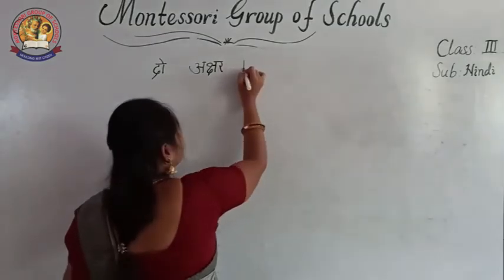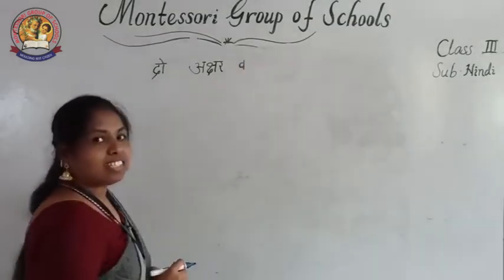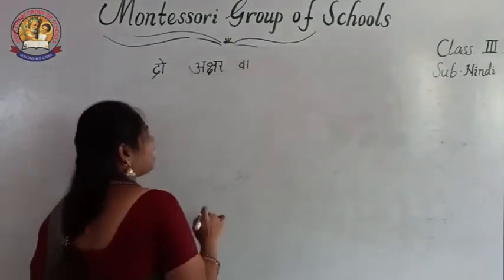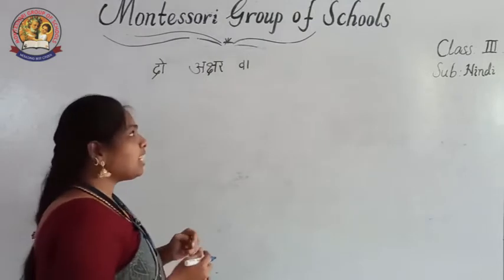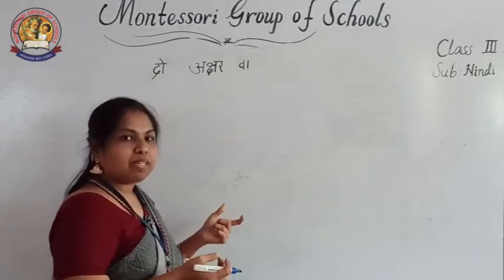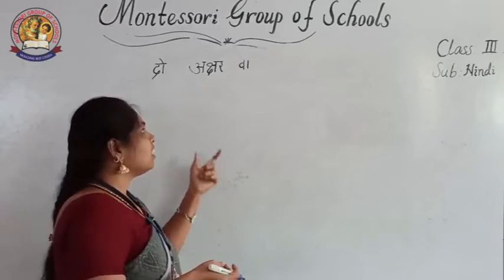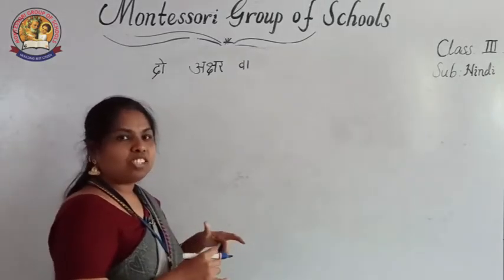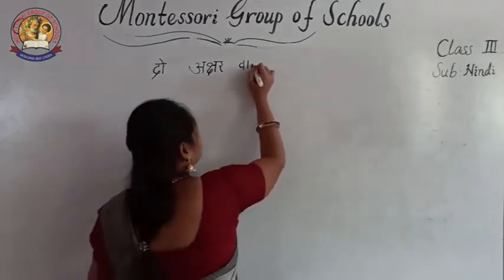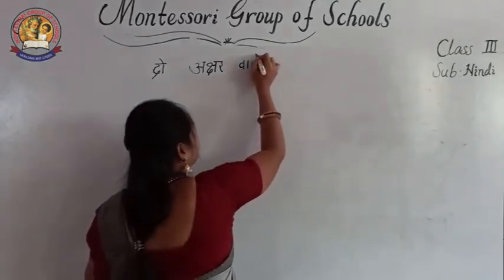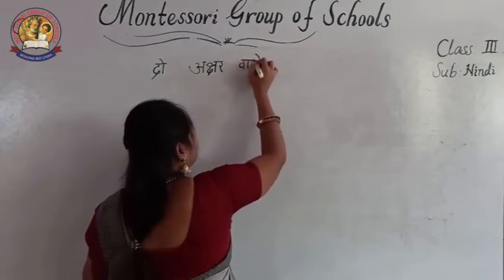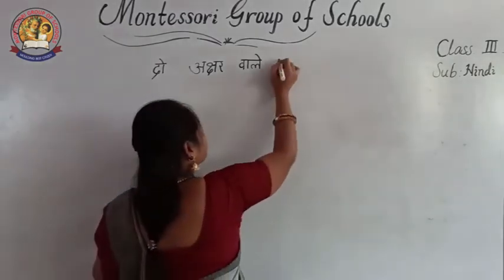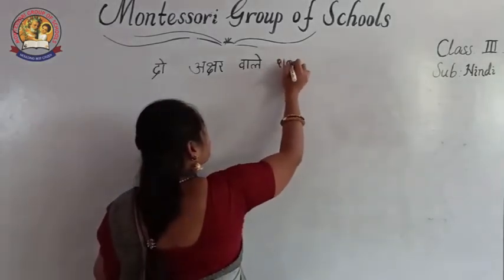Now see, what is the letter? Va. And which matra? When you are writing on paper or practicing, you have to read both the letter and the symbol sounds. Okay. Va and which matra? A. Wale. दो अक्षर वाले शब्द.